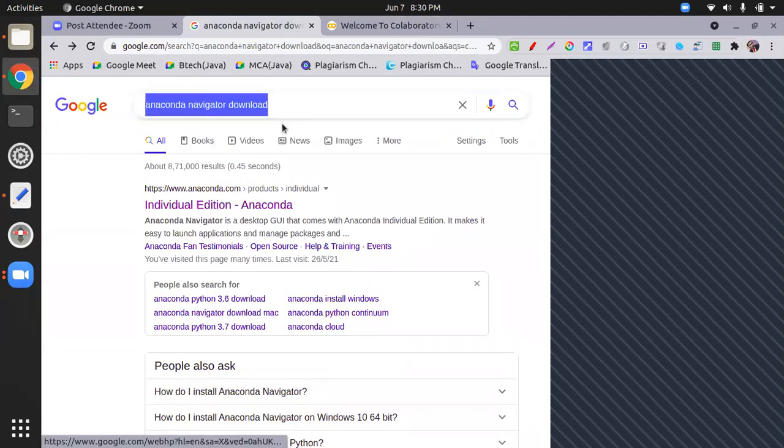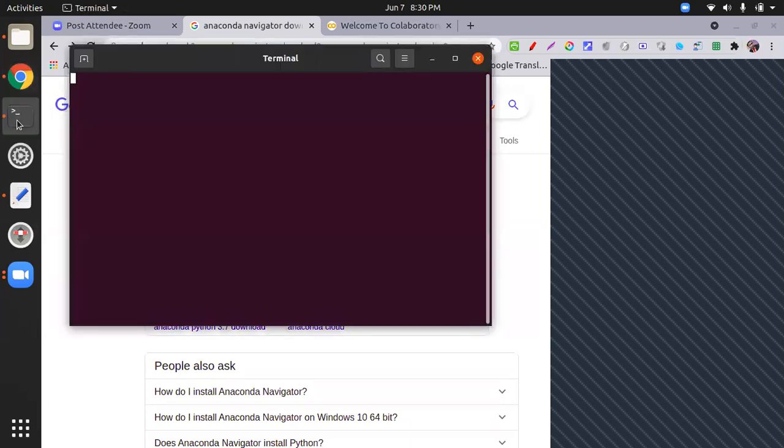This will take at least 15 to 20 minutes to install everything. Then you have to open Jupyter Notebook, which you find inside. I am opening Jupyter Notebook and will teach you how to create a folder and how to create a file. My approach is a little bit different, since it's a terminal based operating system.